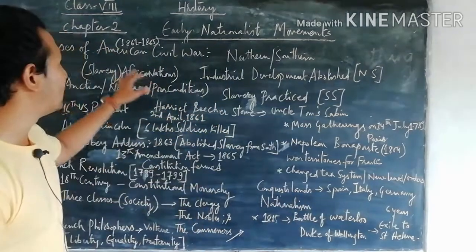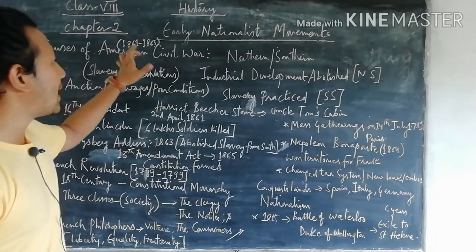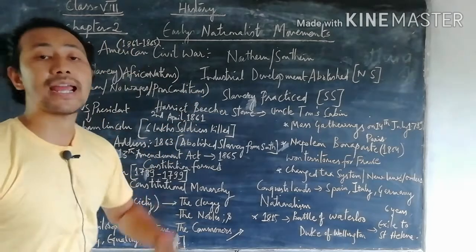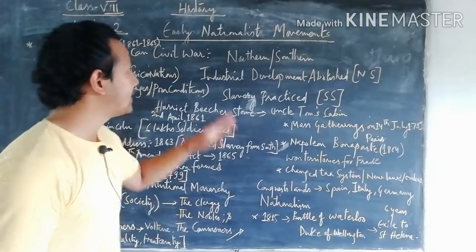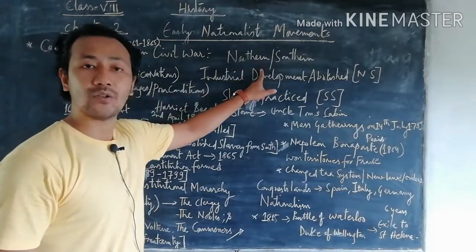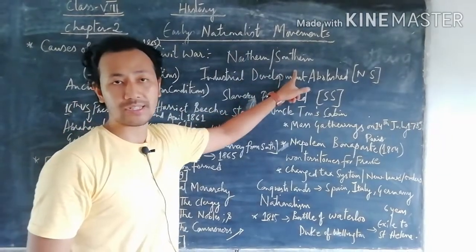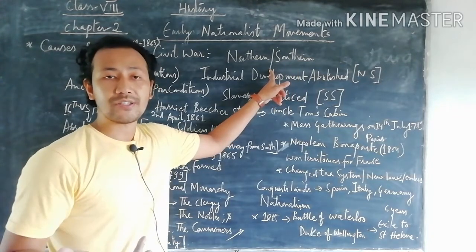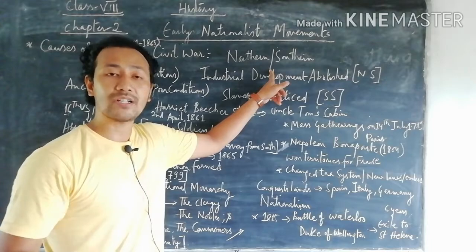So let's start. The first topic we see is how the American Civil War took place in the year 1861 and ended in the year 1865 between the two sides, the northern states and the southern states. Northern states were very much advanced towards industrialization; different types of industries and factories were set up.